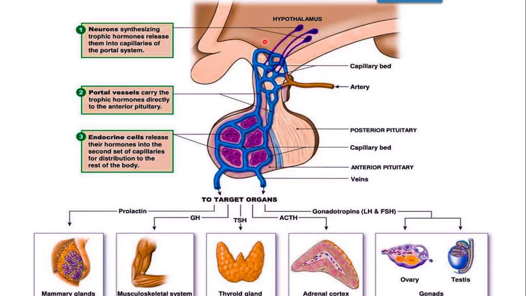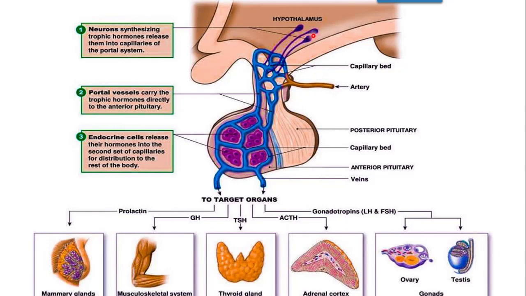The neurons which synthesize trophic hormone release them into the capillaries. You can see here the neurons release the hormone into these blue colored capillaries. These portal vessels carry this trophic hormone directly to the anterior pituitary. This is the posterior part, this is the anterior part.